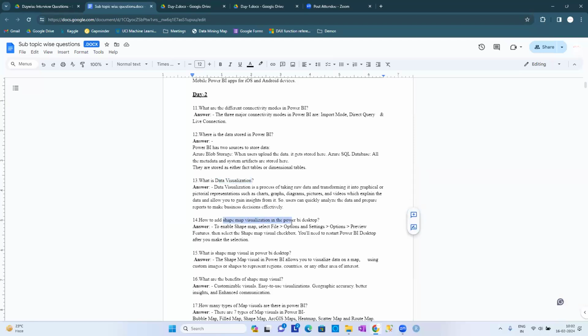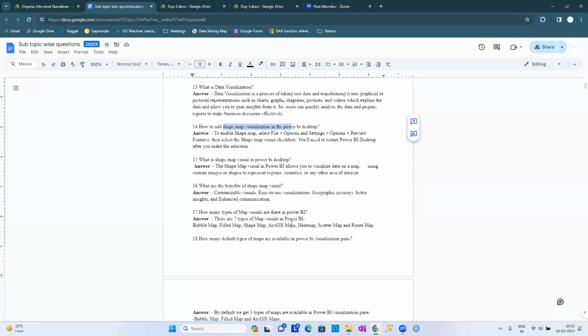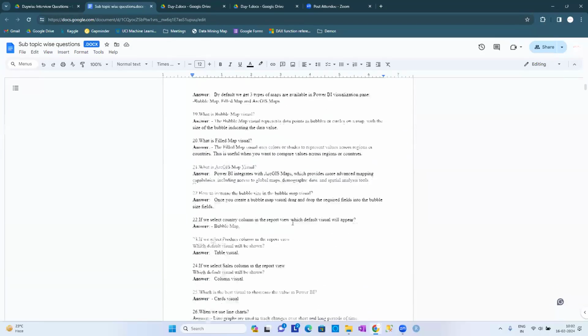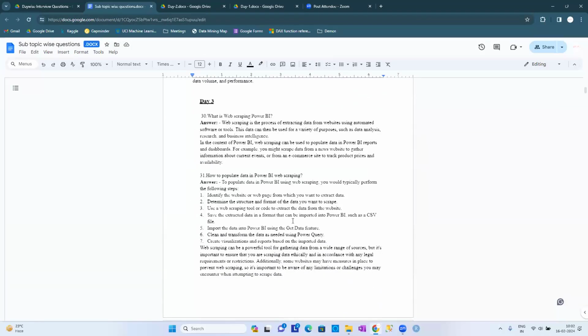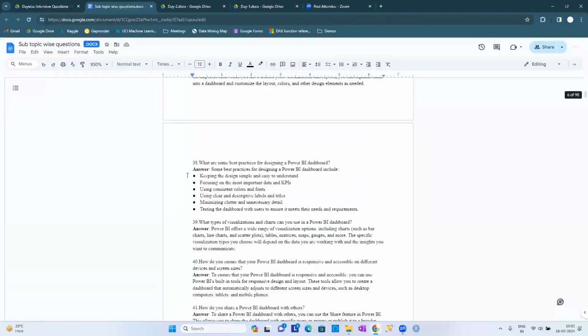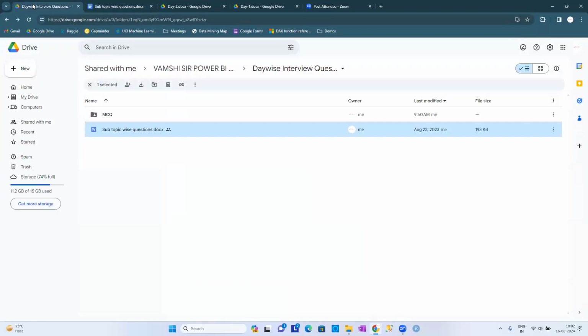Okay. So how to add the shape map to a visualization? It is currently not yet done. We're not yet done, guys. What is a shape map? We don't know that. That's why don't touch these questions as of now, because currently you can't answer these particular questions. That's why leave it for the time being. Later we are going to study those concepts.